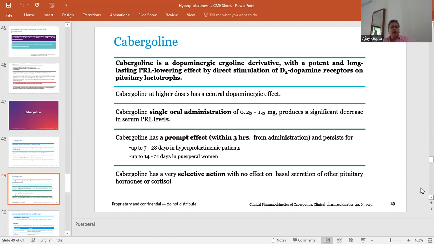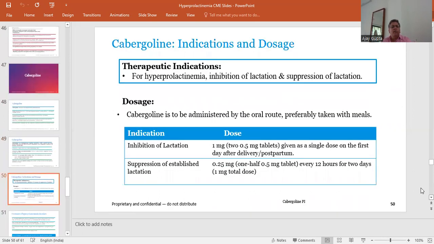It has a prompt effect within 3 hours, and it persists up to 7 to 28 days in hyperprolactinemic patients and 14 to 21 days in puerperal women. Cabergoline has very selective action, with no effect on the basal secretion of other pituitary hormones or cortisol.